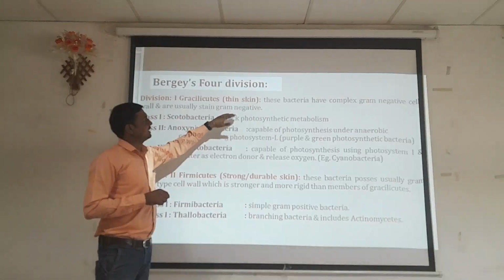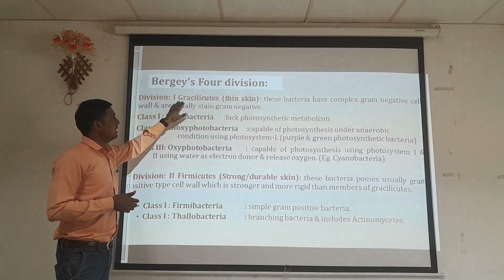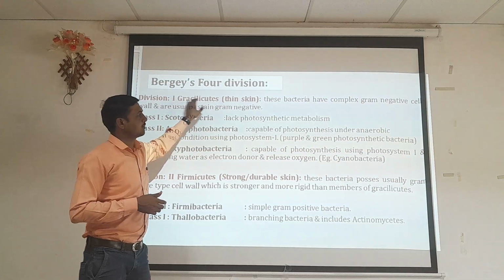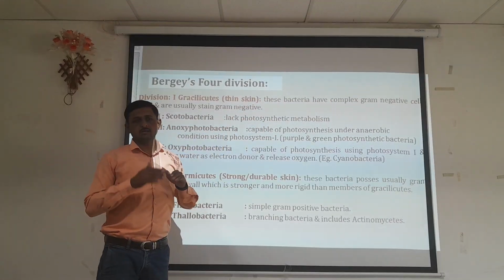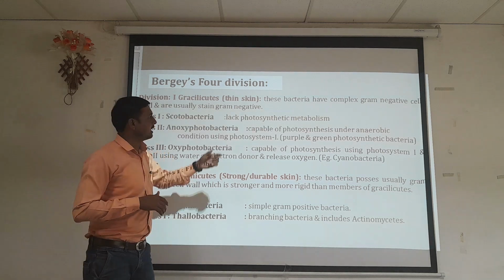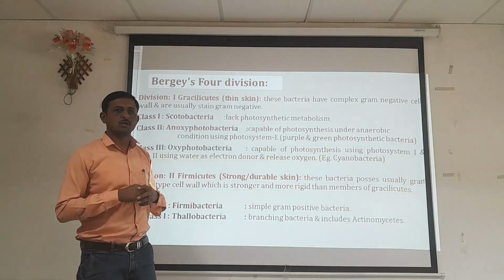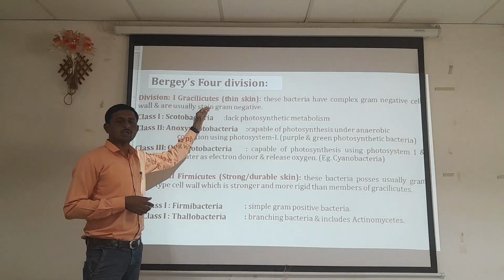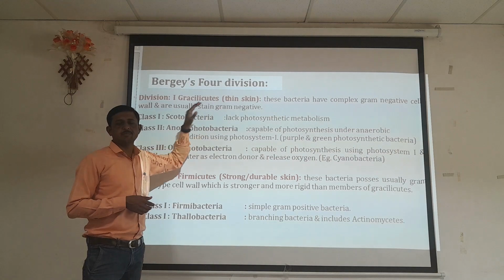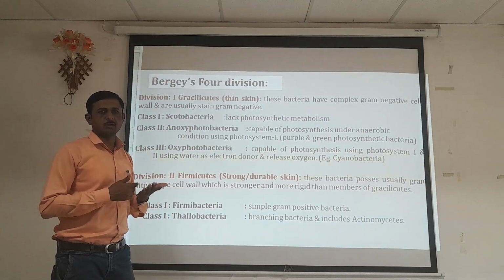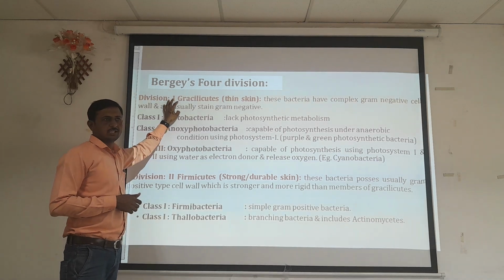So most of the microorganisms in the Gracilicutes division have a cell wall with a thin layer of peptidoglycan, and when we stain them using the gram staining procedure, we find that they are mostly gram-negative. That means they appear pink in color under the microscope after gram staining. So this is the first group, Gracilicutes.